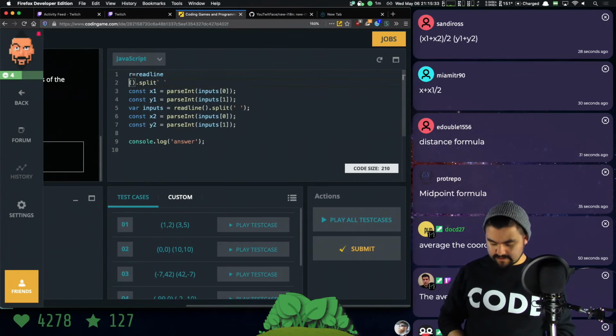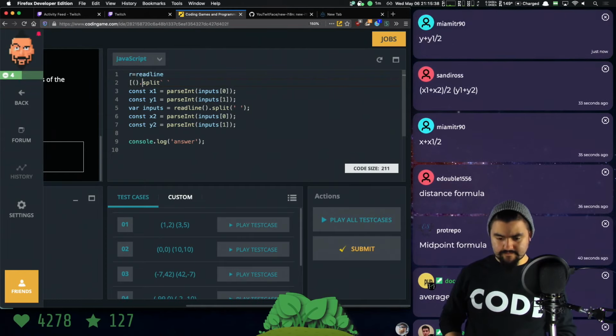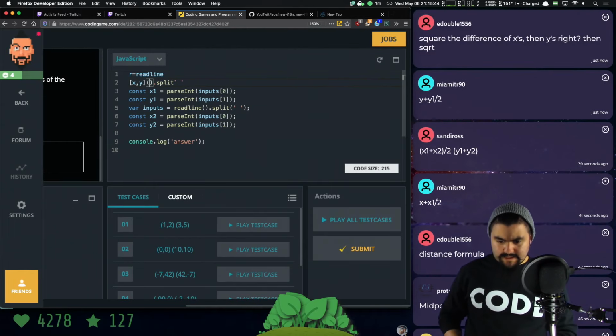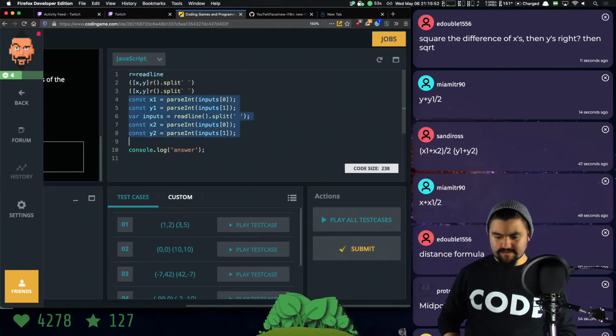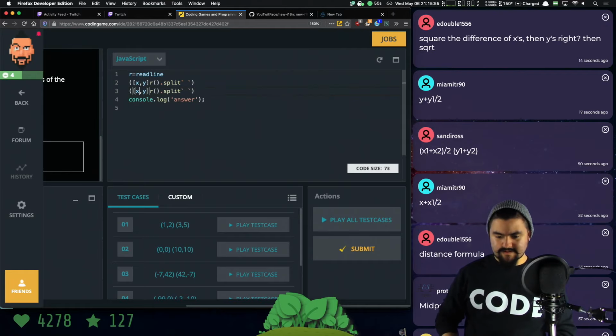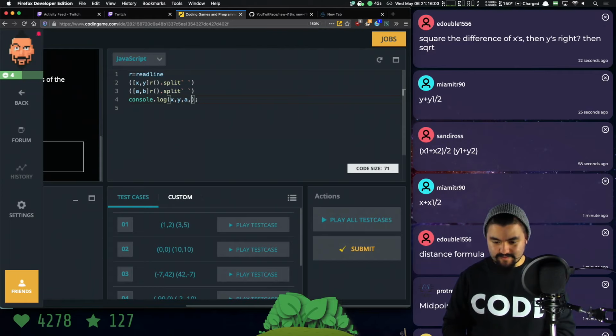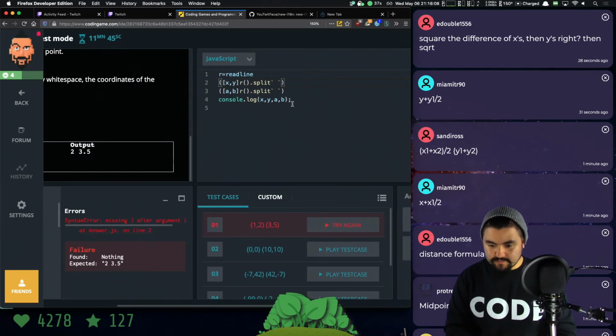And then we need x and y. And that's going to be equal to the first line split. And then we need a and b. That's the next two lines. So I'm writing it in a very non-verbose way. Now let me just make sure that this actually works. A comma b. Missing parenthesis after, oh, I need a parenthesis there, and I need a parenthesis there.